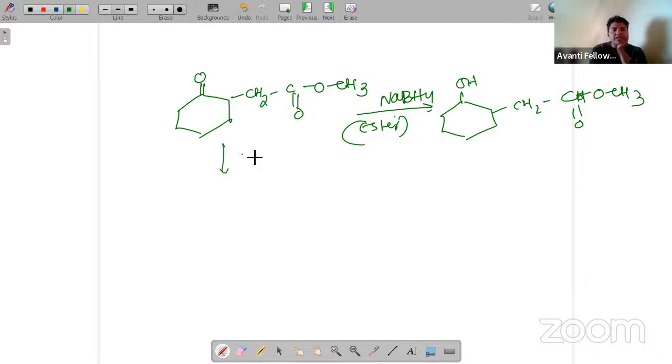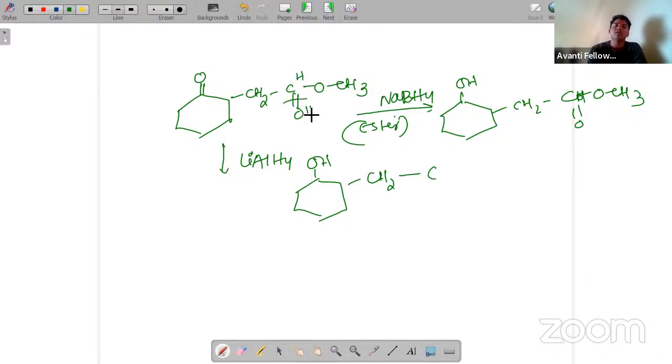Let's suppose I am taking LiAlH4. Then it can reduce ketones. Whenever it has been given like this, just break it and give one H here, one H here. Then this will become CH2OH plus CH3OH.